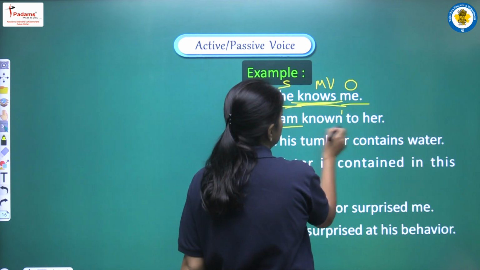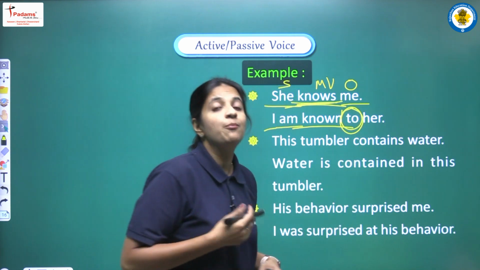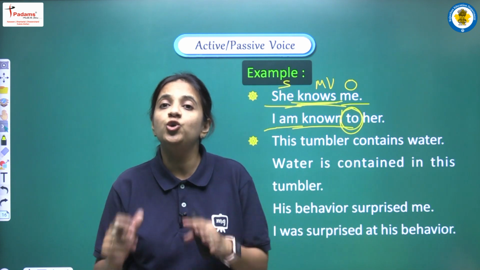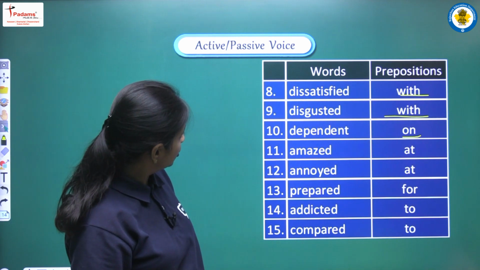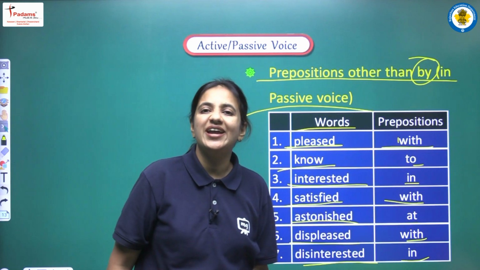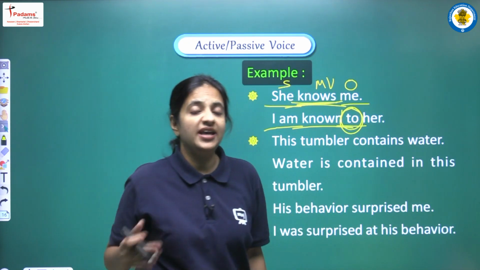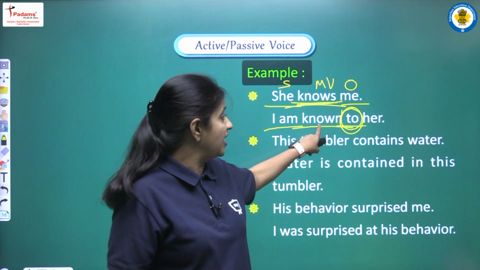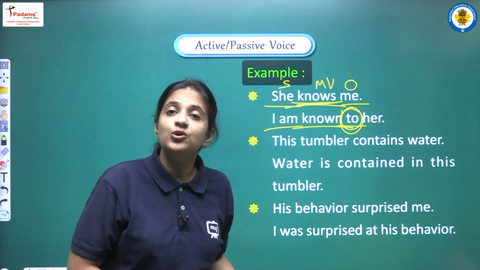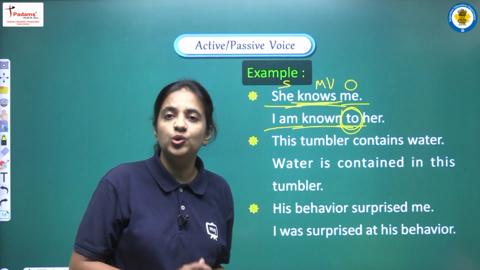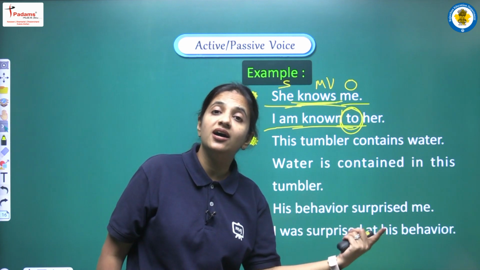Now third form of know will be known, and now here we have to be very careful, we don't write by her but we have to write to her. Why? Because in this table we have seen that if we are having know, then with know we have to write to. So according to this table we have to replace by with to here because we are having know in this sentence. So whenever we are having know, after known we don't write by but we have to write to. So in this manner the complete sentence of passive voice will be I am known to her. Okay.